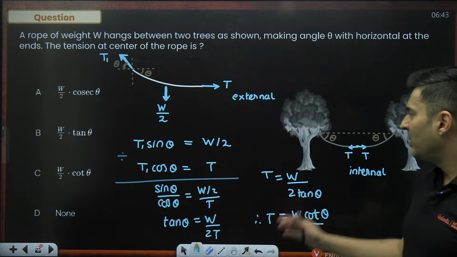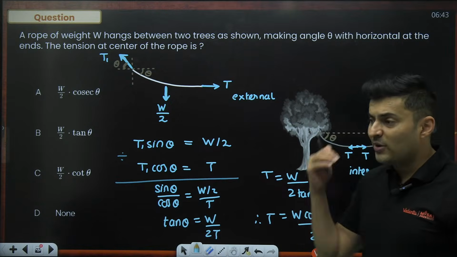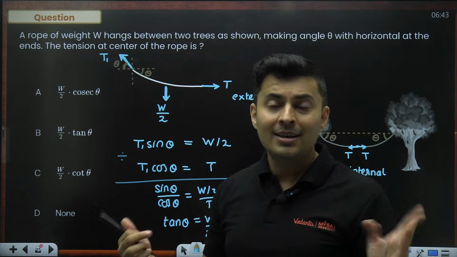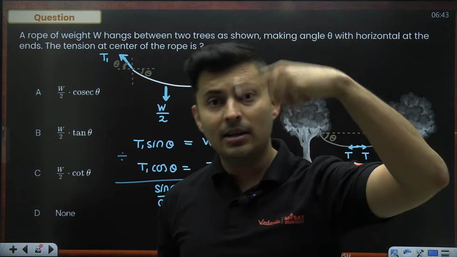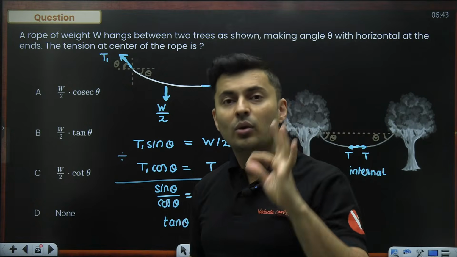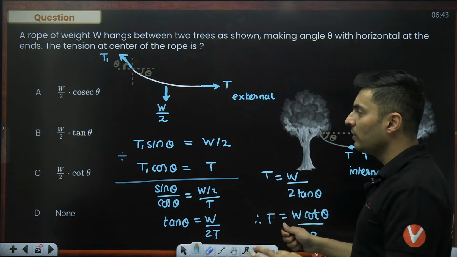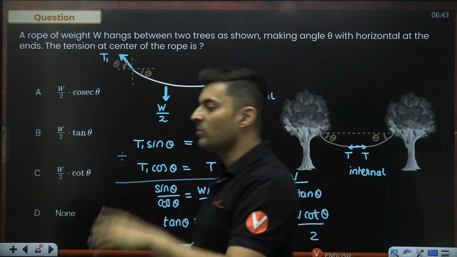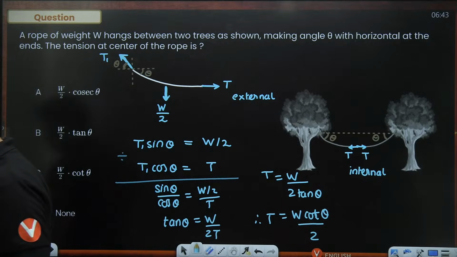I think for the very first time you might be seeing, or you might have seen also, this particular question where you have a rope with mass. That means it is not ideal, and that too it is not straight, it is at an angle. So it's a very good question which shows how to solve questions on equilibrium and free body diagrams.